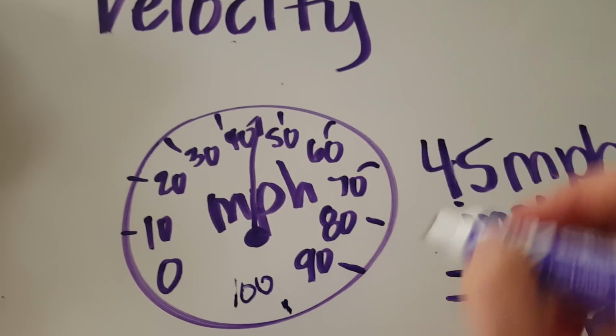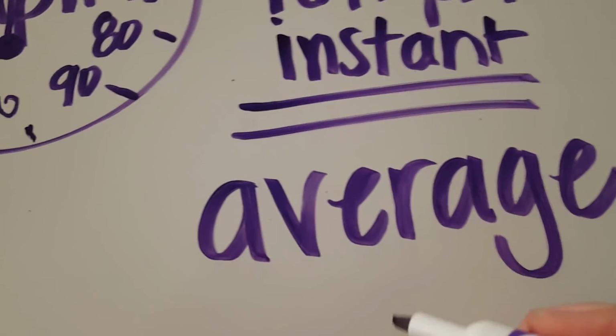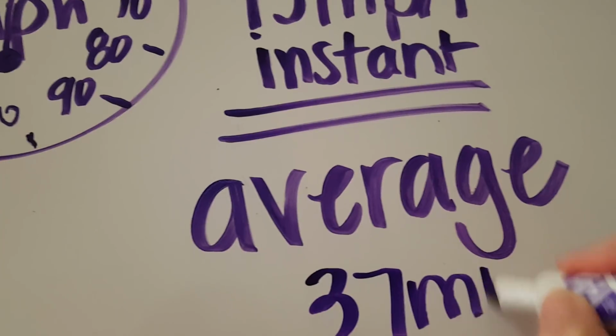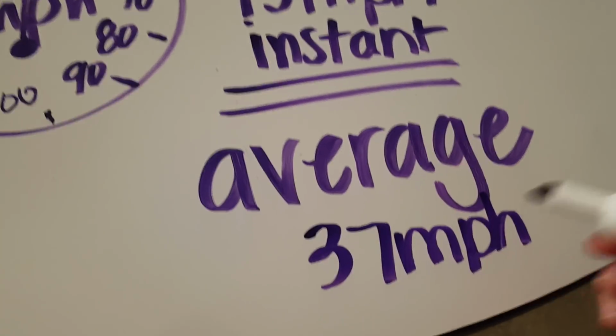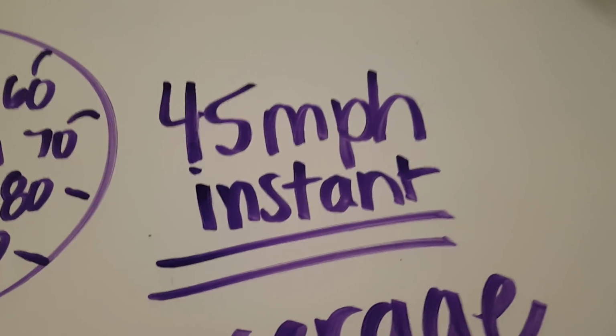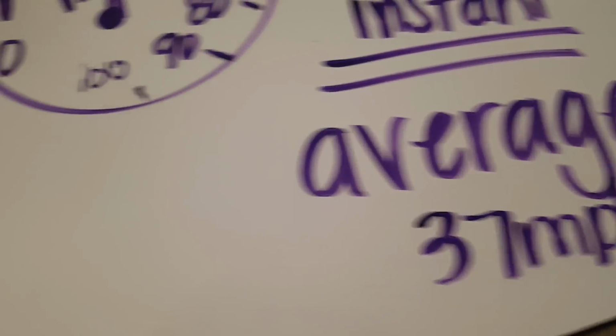If I find the average speed of my trip, maybe the average speed from home to school is like 37 miles per hour. That's just my average over the whole trip. At any given moment, if I glance at my speedometer, that's my instantaneous speed. That is not necessarily the same as my average speed.